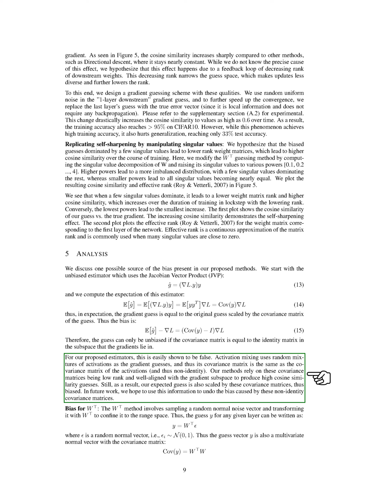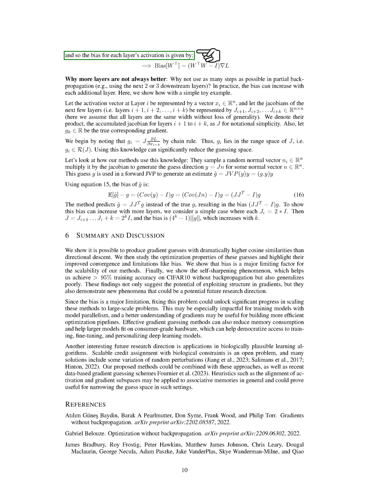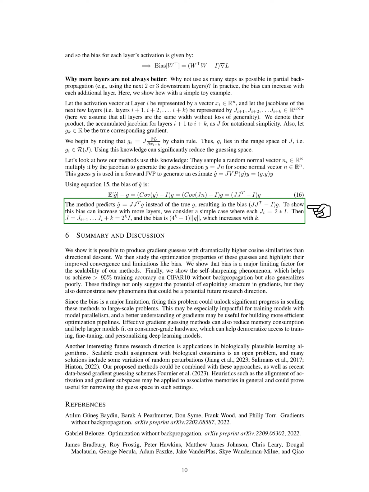We've also found that using more layers in partial backpropagation isn't always better. In practice, the bias can increase with each additional layer. We've shown this with a simple toy example. We've also found that our methods can significantly reduce the guessing space by using the knowledge that the true gradient lies in the range space of the accumulated Jacobian for layers. However, the bias of the estimate can increase with more layers, as shown by a simple case where each Jacobian is twice the identity matrix.